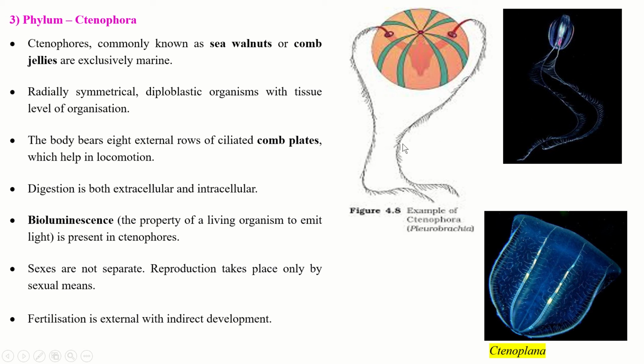The body bears 8 external rows of ciliated comb plates, which you can count: 1, 2, 3, 4, 5, 6, 7, 8. These plates help them in locomotion in the water.